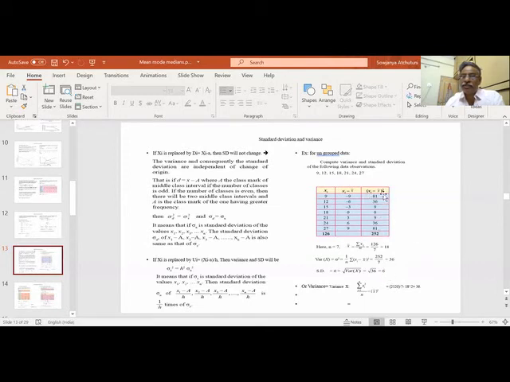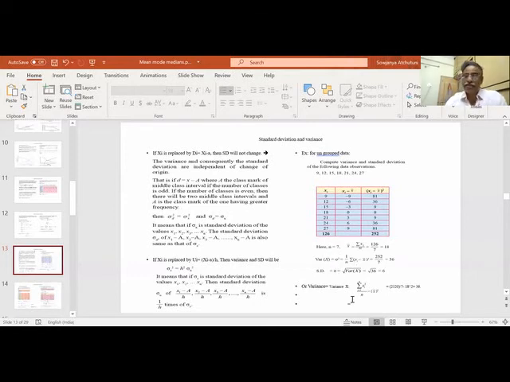So this is nothing but standard deviation when xi minus x bar whole square. This is sigma x square, because I have not converted it to d or u; we have done it directly.